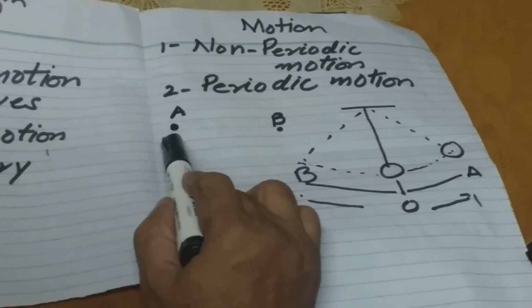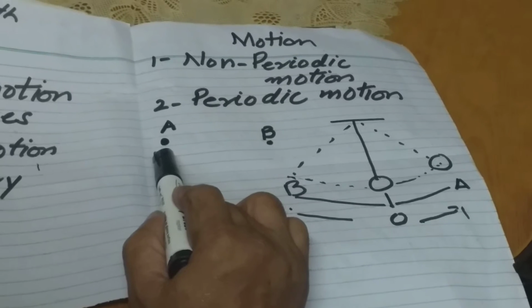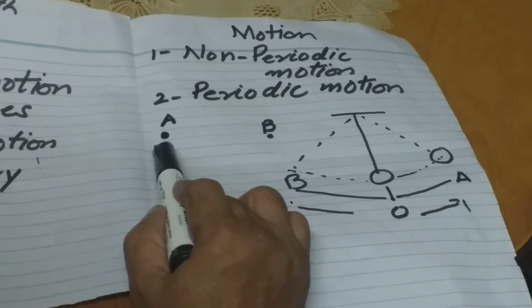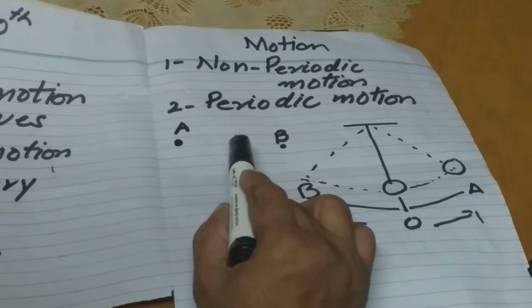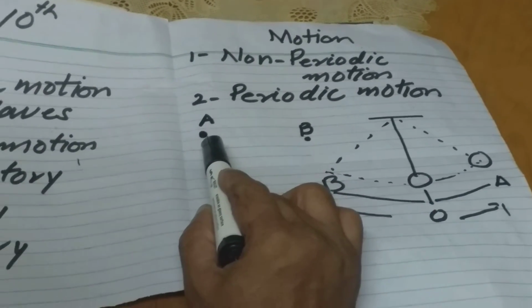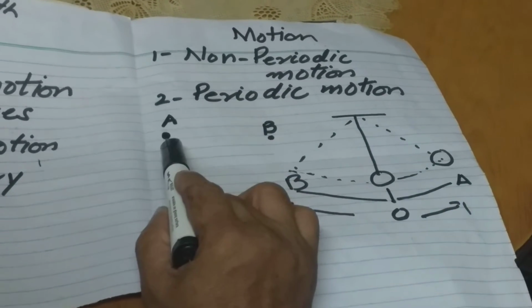So the time interval from A to B and B to A should be the same. Such type of motion in which the body repeats its motion but the time interval is the same.